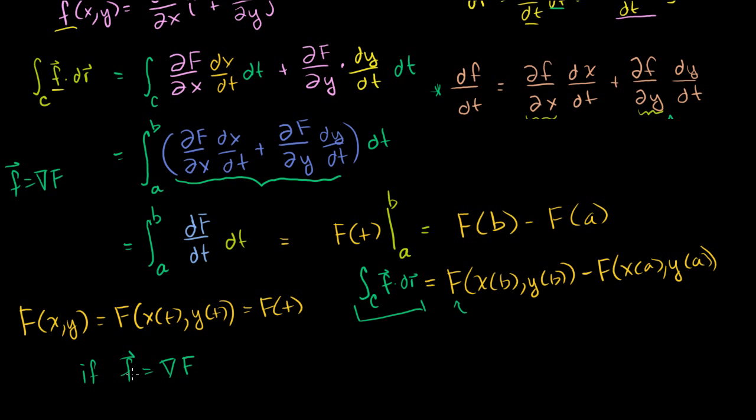If the vector field F is the gradient of some scalar field uppercase F, then we can say that F is conservative, or that the line integral of F dot dr is path independent. It doesn't matter what path we go on as long as our starting and ending points are the same.